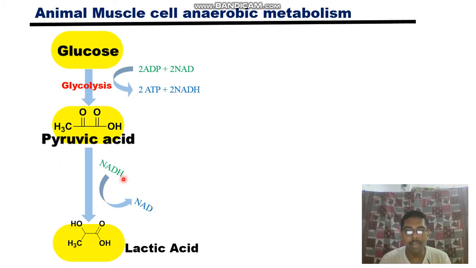So by this oxidation, concomitantly pyruvic acid will be reduced to which molecule? It will be reduced to lactic acid. See, this is just a reduction. COOH has been kept intact. This C=O bond has been reduced to CHOH. So hydrogen addition is reduction. So reduction has happened and this will form lactic acid.